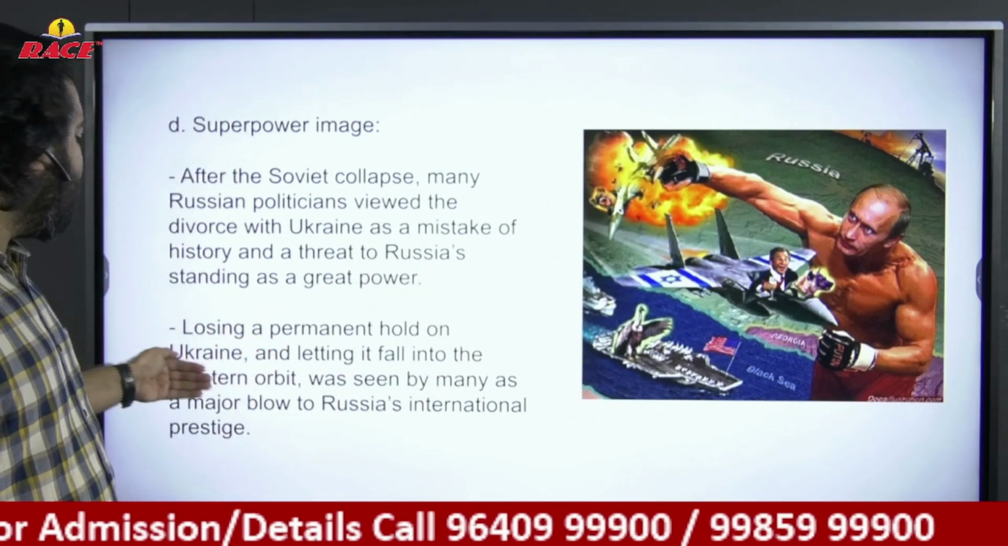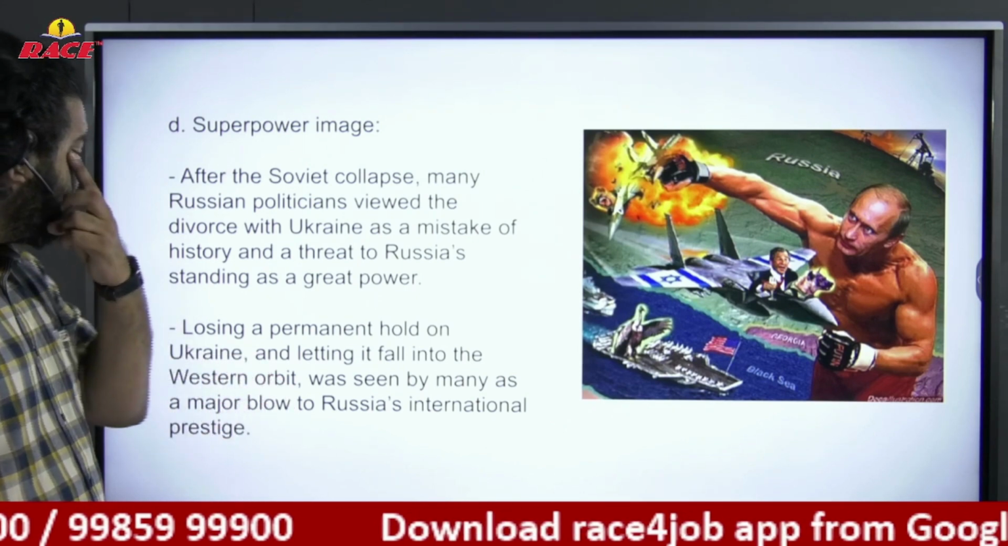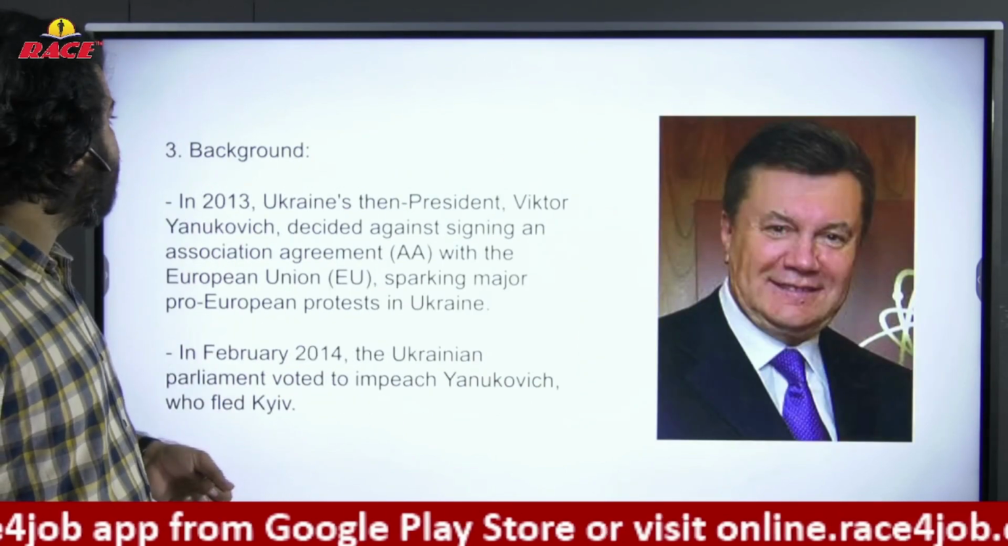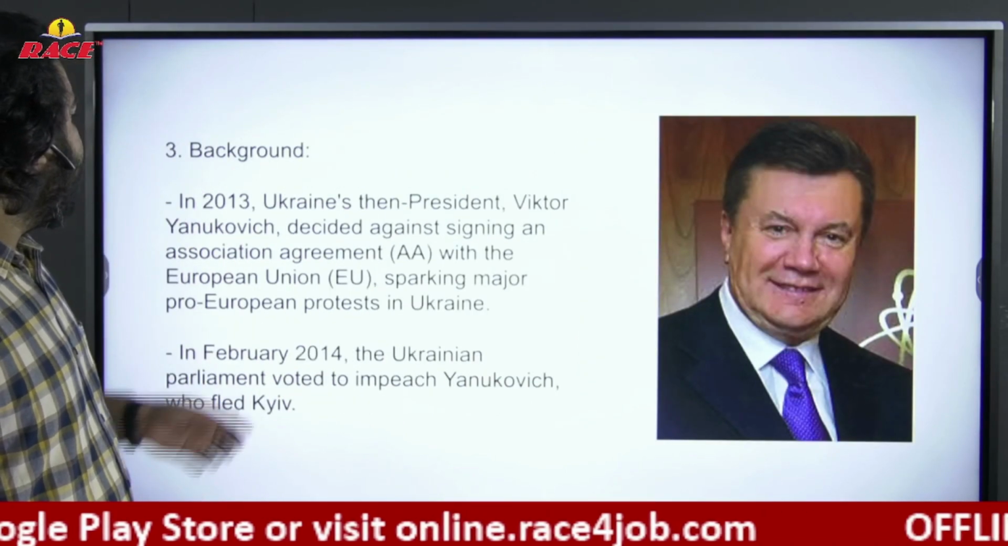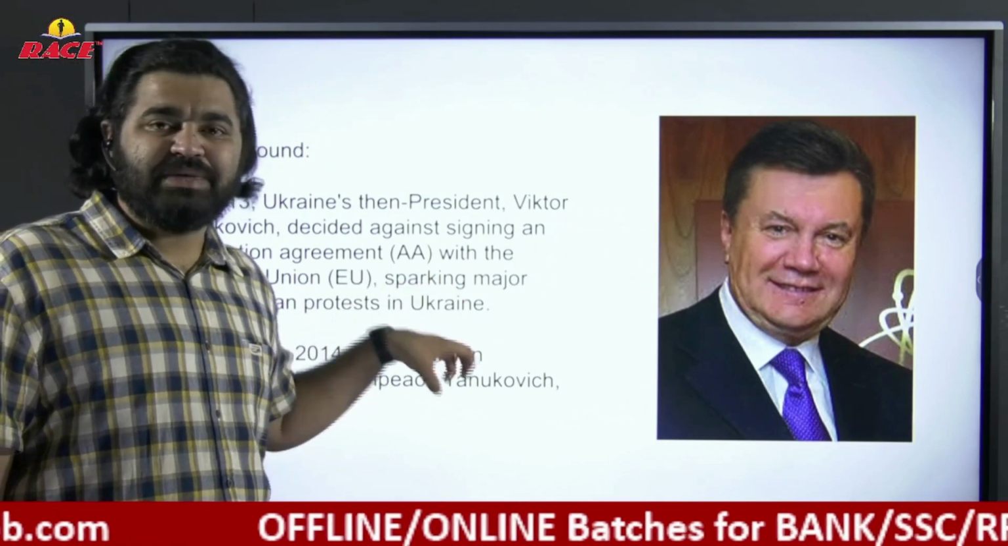Losing a permanent hold on the Ukraine and letting it fall into the Western orbit was seen by many as a major blow to Russia's international image and prestige. Now, the background. What was the background of this present crisis?